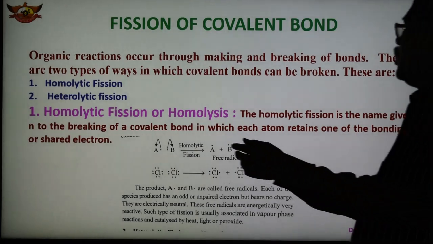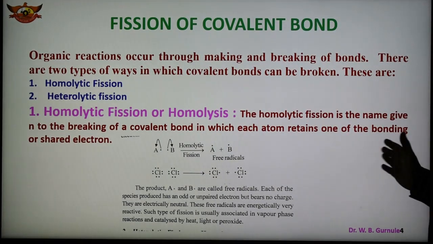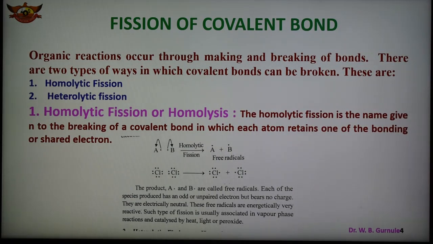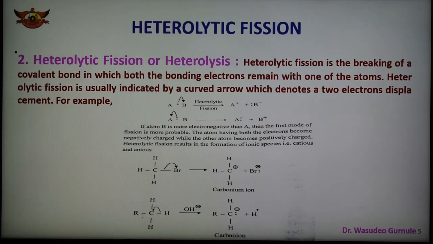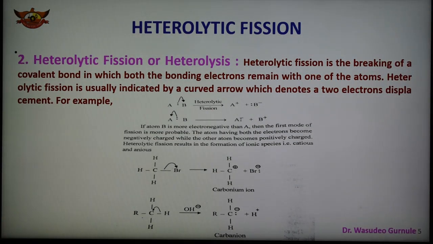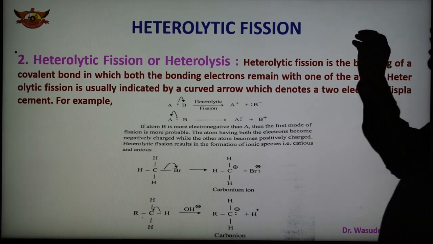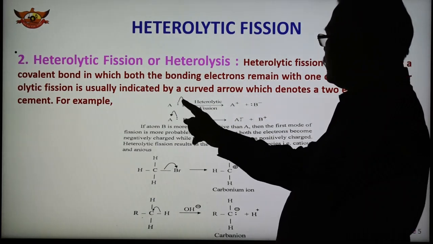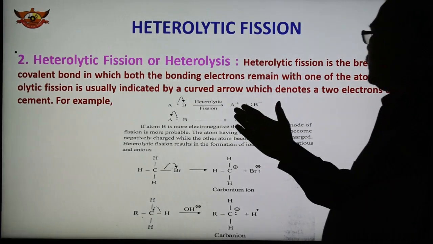So the first type is homolytic fission, where there is a breaking of the bond and each atom retains one electron. This is known as homolysis, and here they form free radicals. The second type is heterolytic fission or heterolysis. Hetero means different. In heterolytic fission there is a breaking of the covalent bond in which both the bonding electrons, that is the shared electron pair, remain with one atom. It is indicated by the curved arrow, which shows which atom the shared electron pair will go to.